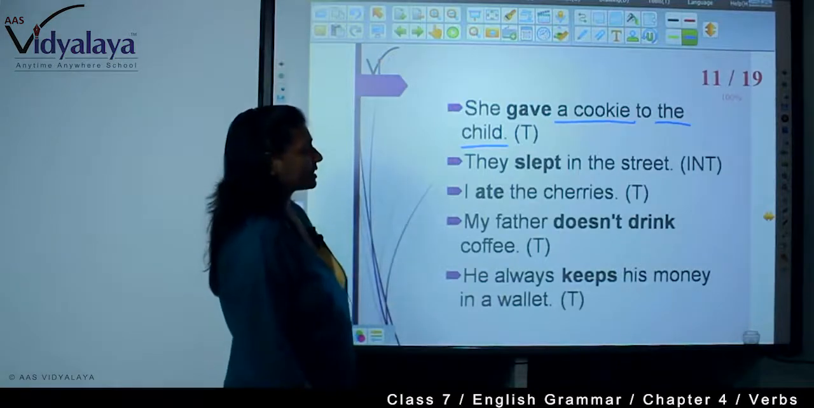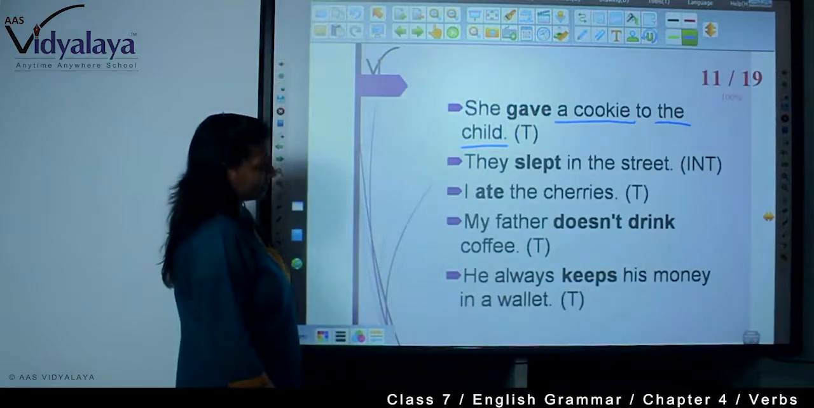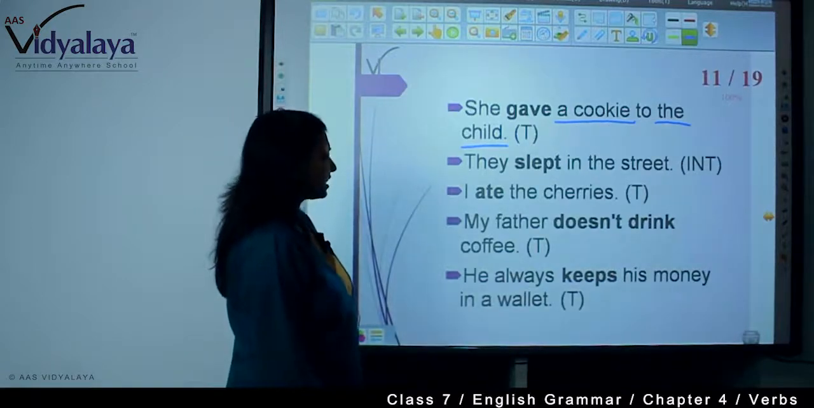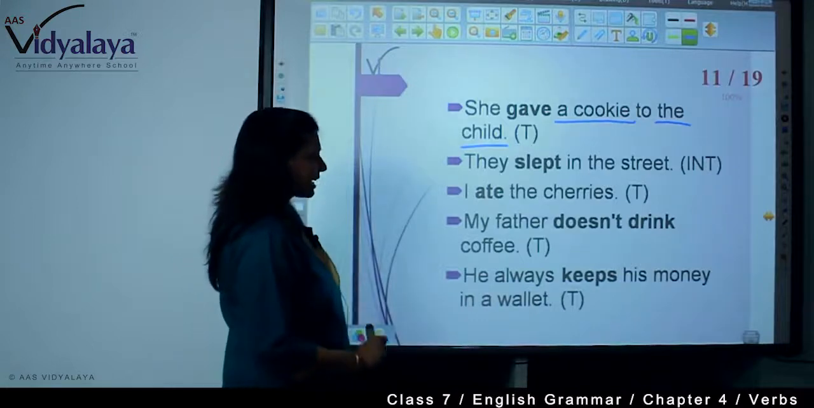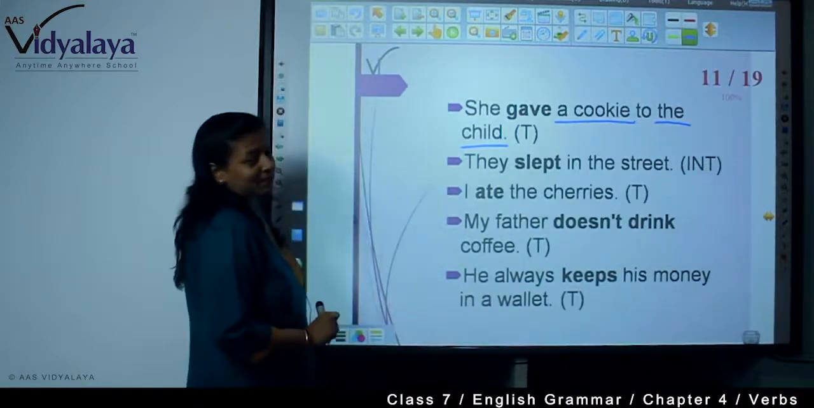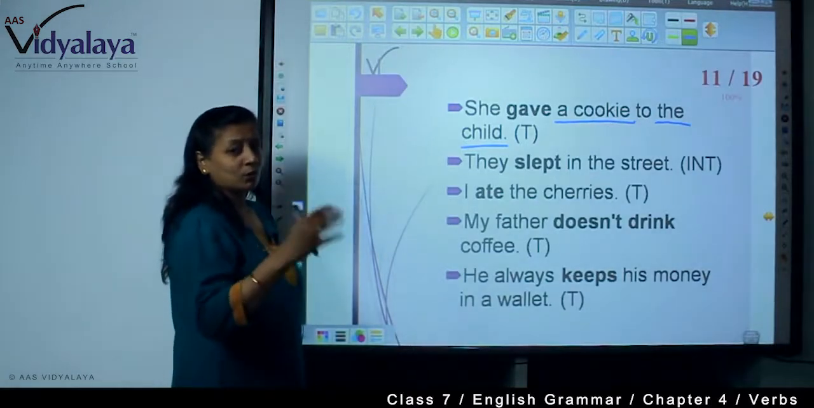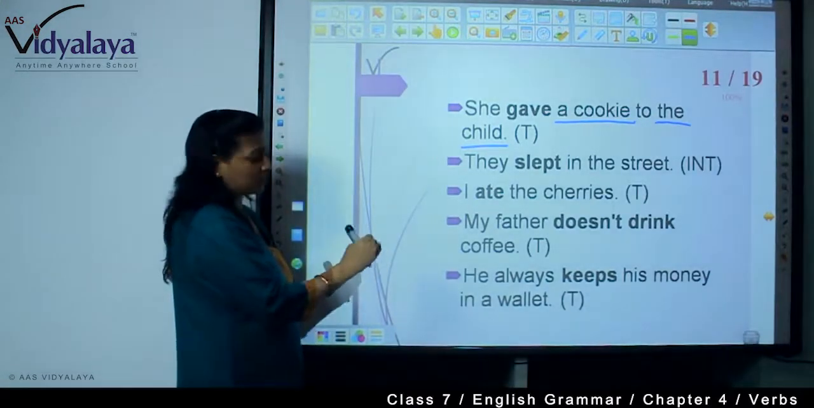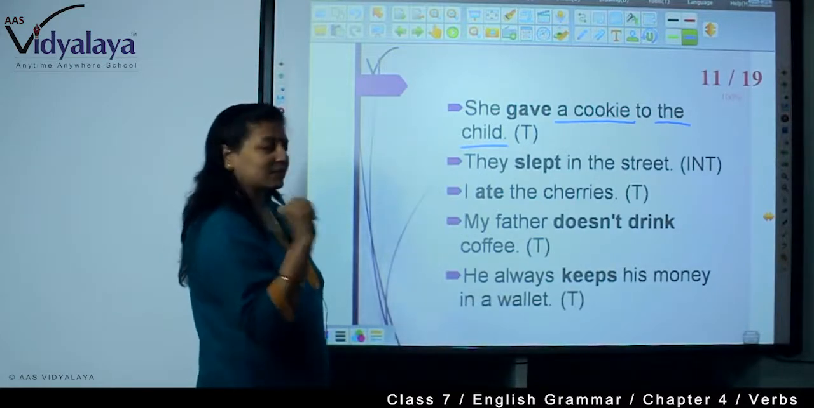They slept in the street, intransitive. I ate the cherries, transitive. My father doesn't drink coffee, transitive. He always keeps his money in a wallet, transitive. You are asking who or what, so you are getting objects. So everywhere we are getting objects, that means these are transitive verbs.